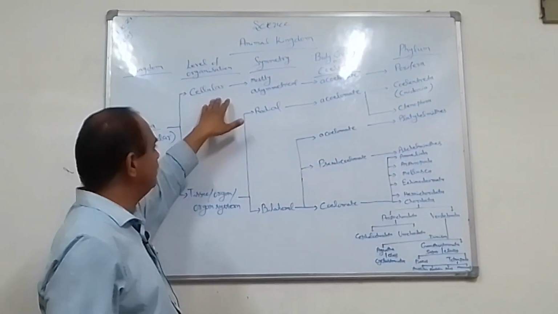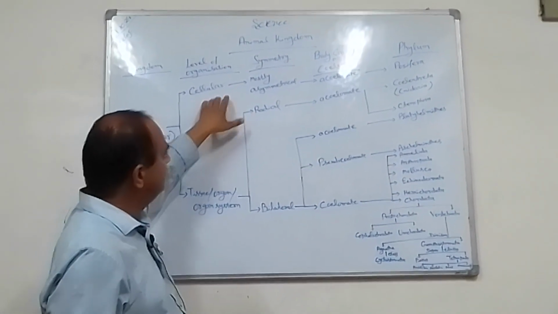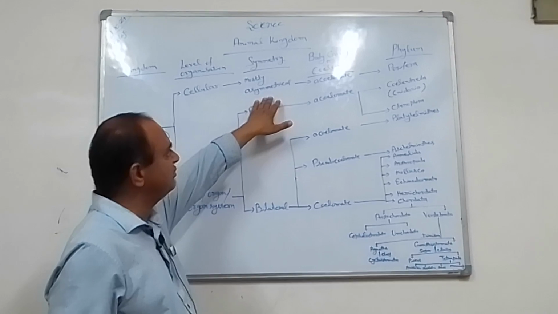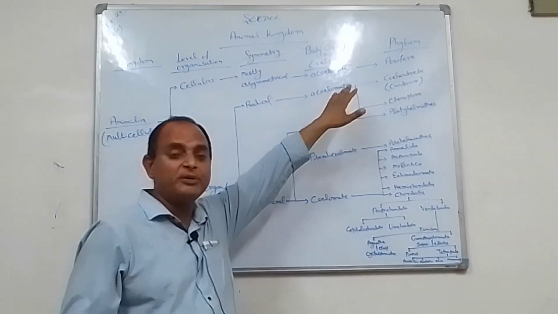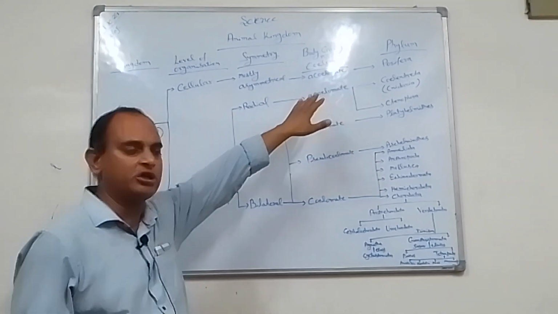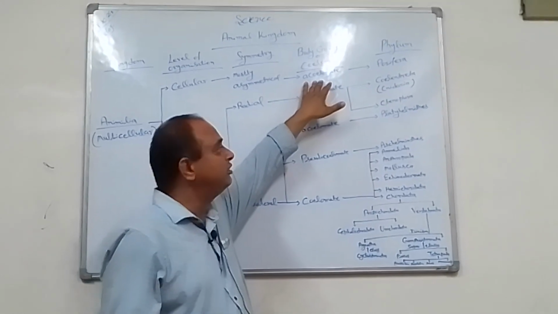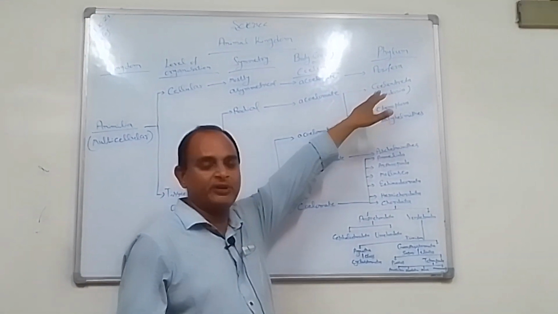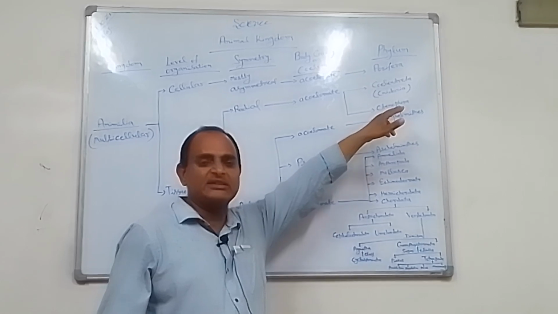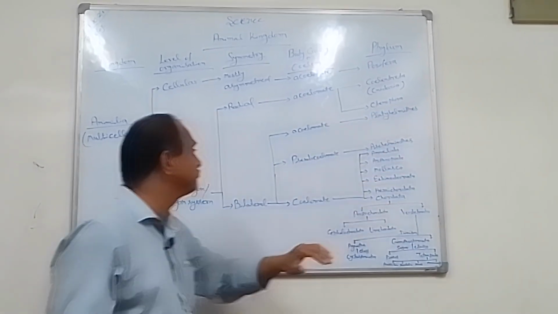In case of cellular level of organization, the symmetry is mostly asymmetric and there is no presence of any body cavity inside the body, so it is also called acoelomate. The example of phylum is Porifera, and in Porifera the examples are sponges.